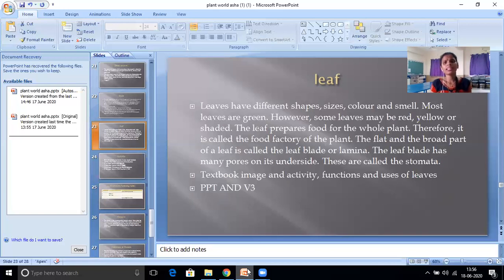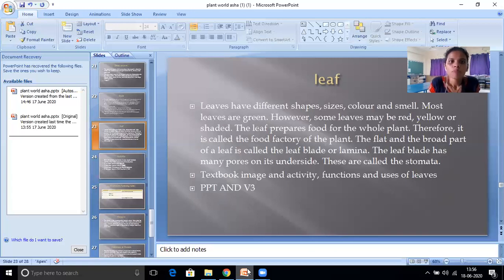See, the tulsi leaf size is very small. And we can observe the mango tree's leaf, it is too long. And some cotton tree plants have some big or some small leaves.